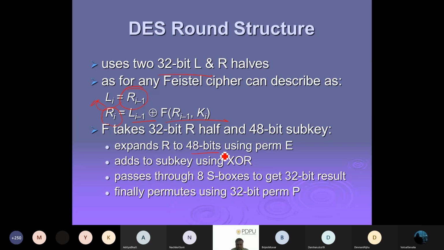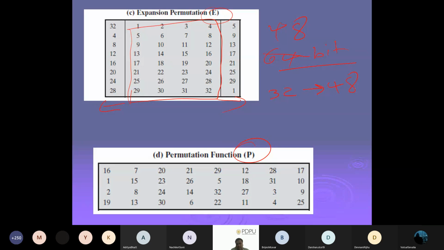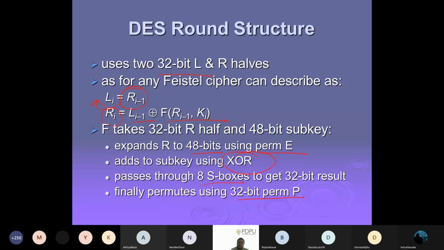So first we have to expand the right part to 48 bit, because the right part is 32 bit. So we have to expand using this thing. Now we have to do certain XORs, and then we are using the substitution box, and then also we are going to use the permutation box. Okay, so this is our permutation box. This is one box, but we require 8 substitution boxes also. That's why this is going to make it more and more complex.